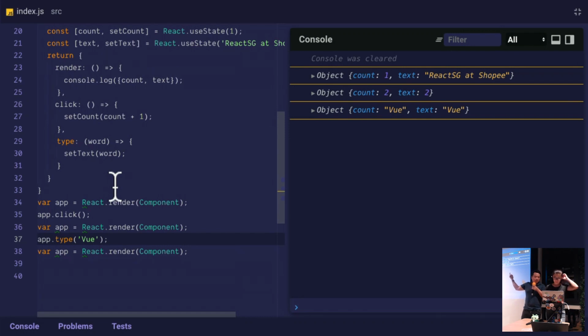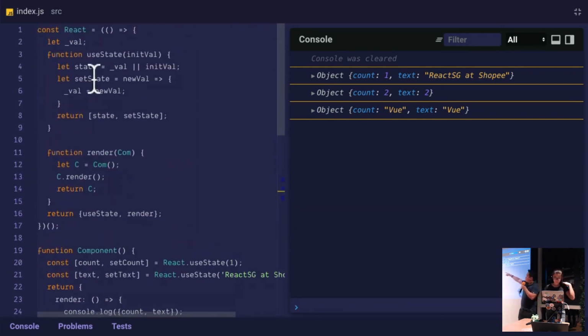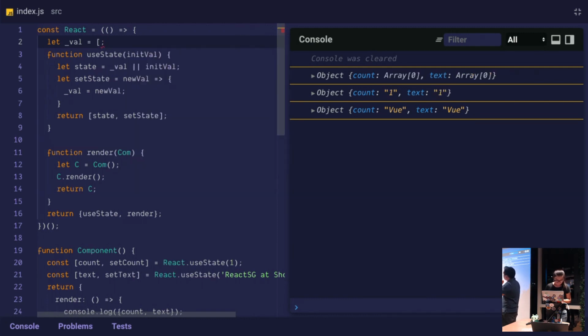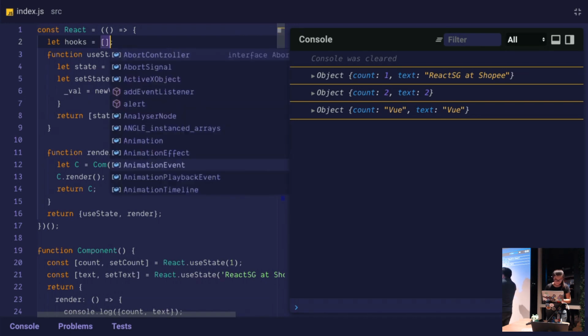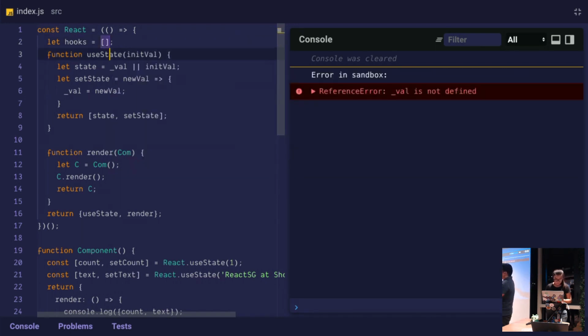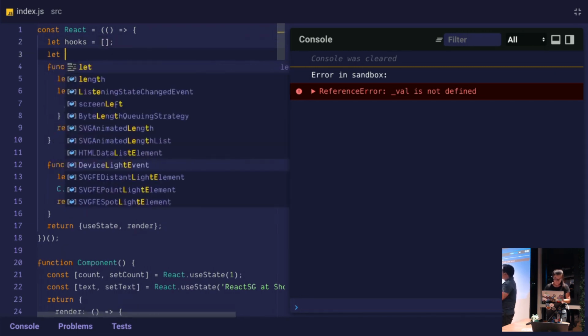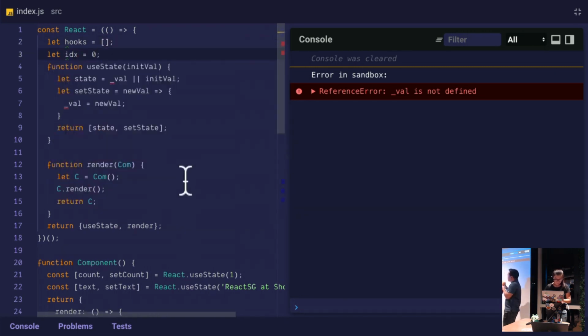The answer is all the way up there, scrolling up all the way. We only have one internal value, and we keep overriding that every single time. So we need to make room for that. We need to scale that to multiple hooks. So let's turn that into a hooks array. We'll just call it hooks. Let hooks equals empty array. And instead of just an individual value, we now need an index. So let index equals 0 as well. That's the current index of the hook that we're currently operating on.